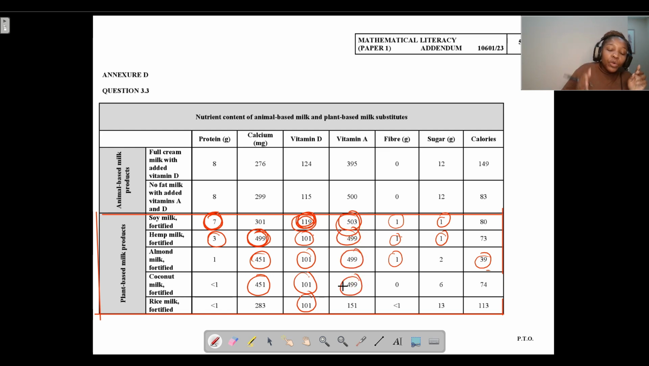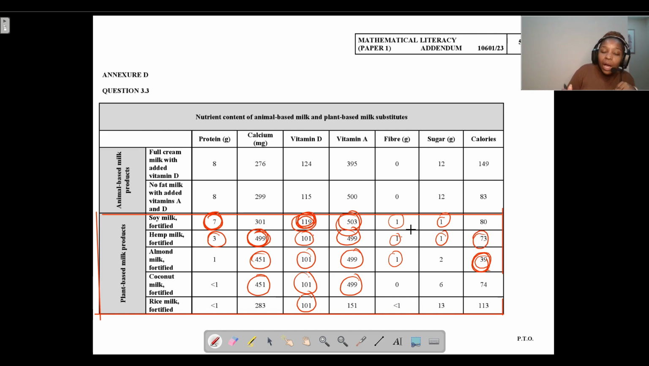So the key here, if you're drawing a comparison table, when you're getting the highest value from each column, is to get two values of each so that you can compare and then make a final deduction. For fiber, the highest is soy, hemp, almond. For sugar, we already have two, so it's soy milk and hemp. For calories, the lowest was almond milk. What is the second lowest? We can take hemp.